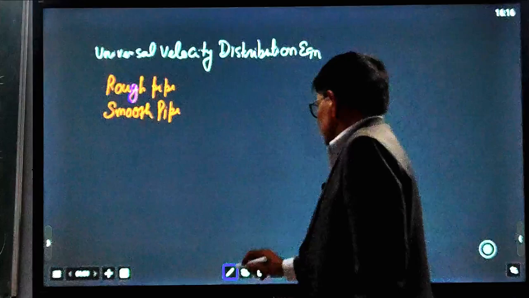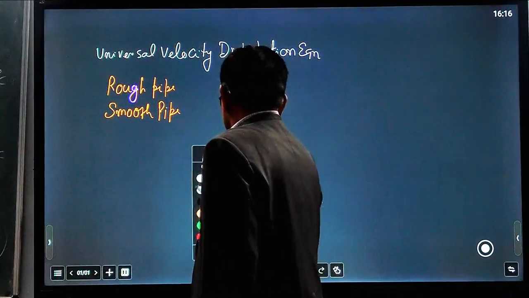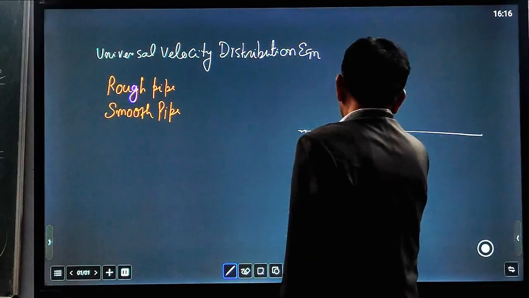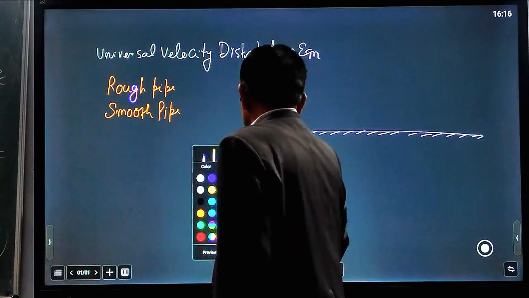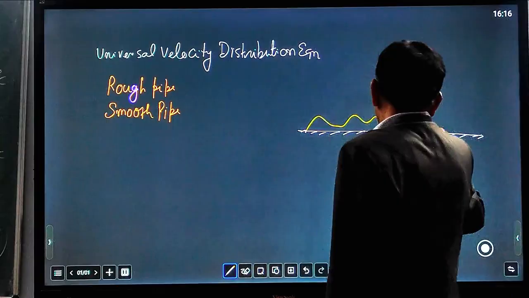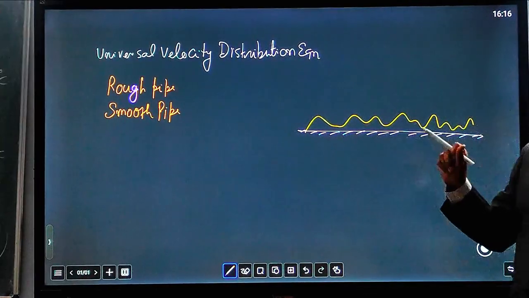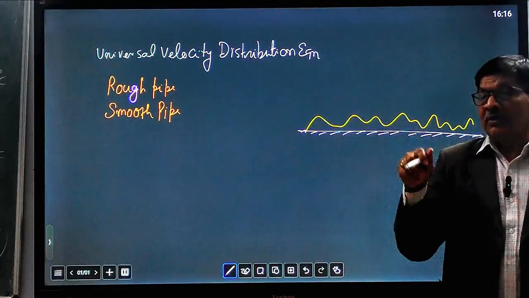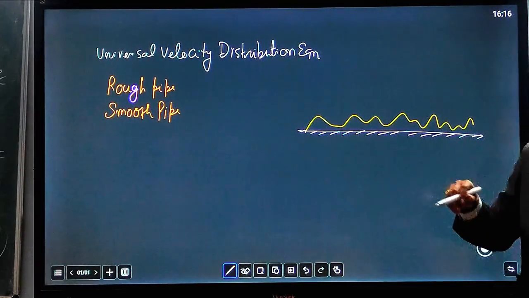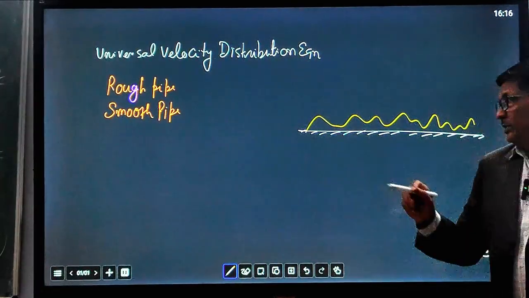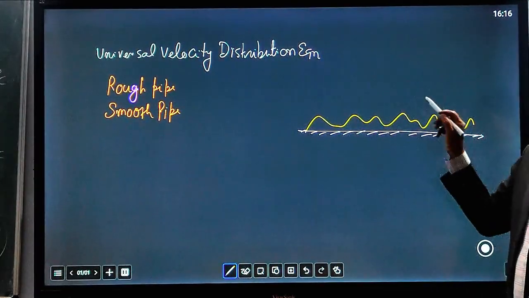How do we differentiate between a rough pipe and a smooth pipe? Take a pipe. Suppose this is the pipe surface, and these are the roughness, because when we see the surface microscopically, since the pipe is circular, the circumference is the surface. When we see the surface by microscope, we see these peaks of the roughness.